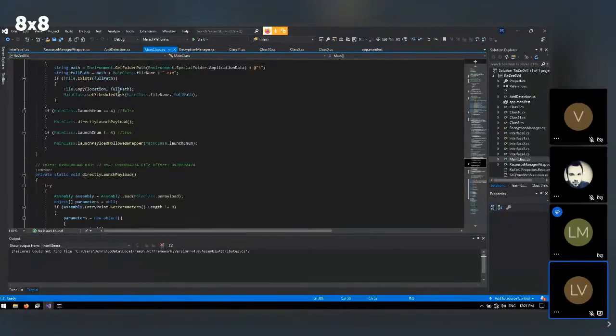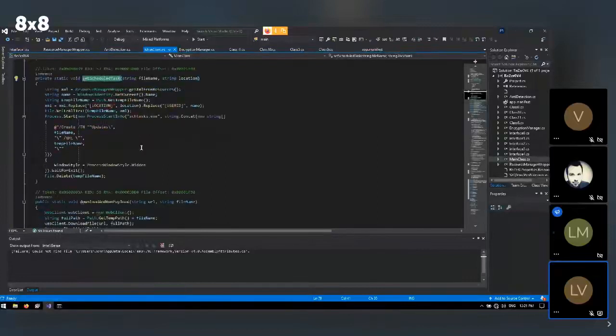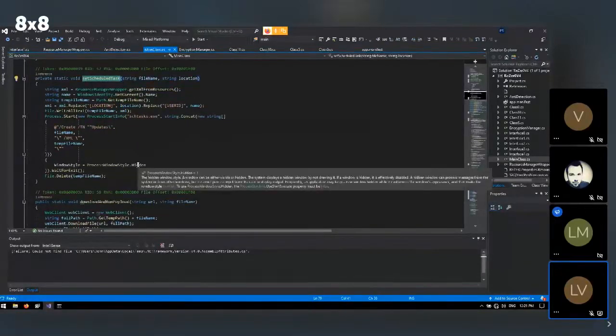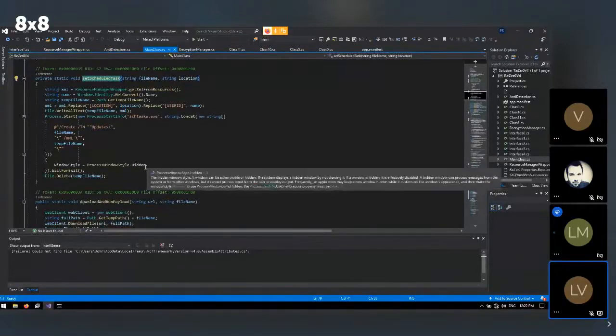scheduled task. Now, the way this scheduled task is set is basically by running a new process, the scheduled tasks process, and then it adds it as an argument. It does it hidden, so you shouldn't see anything as a user. It deletes the file afterwards, the temp file that is.